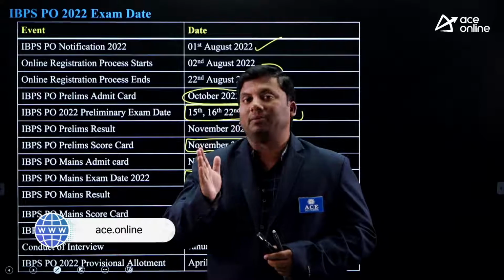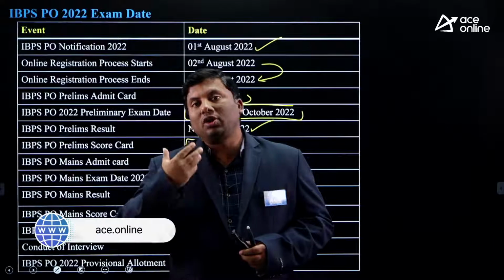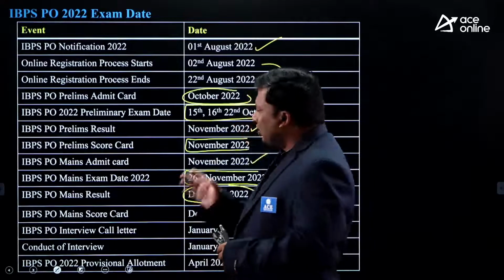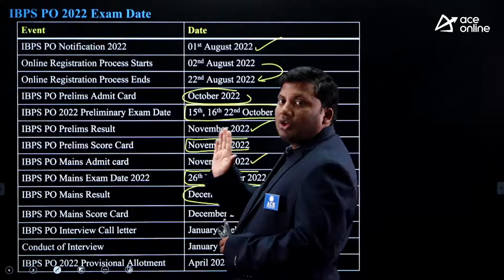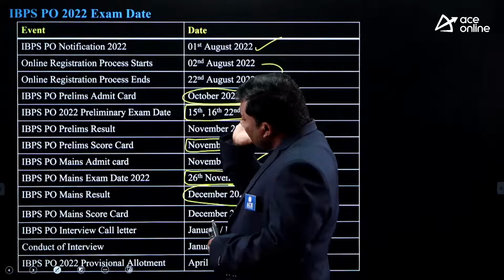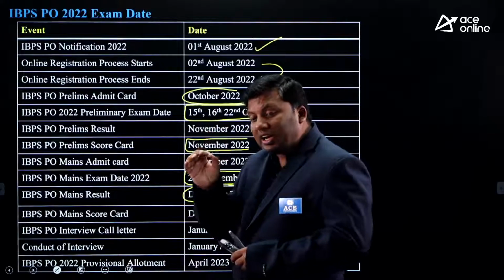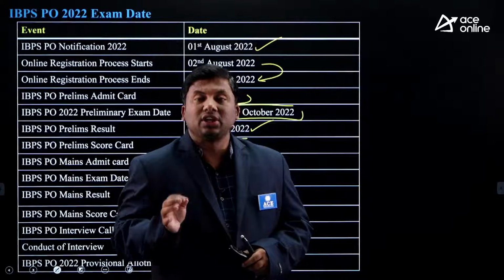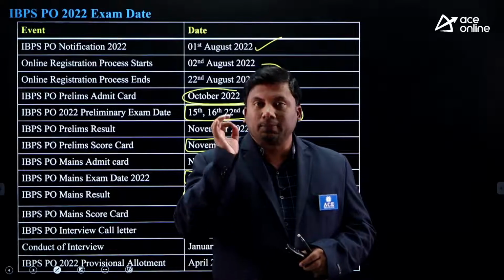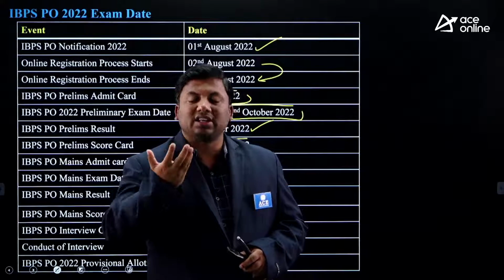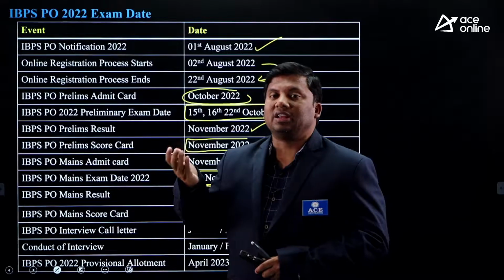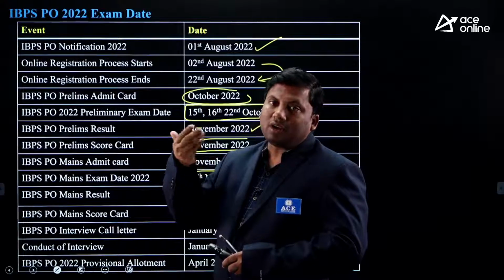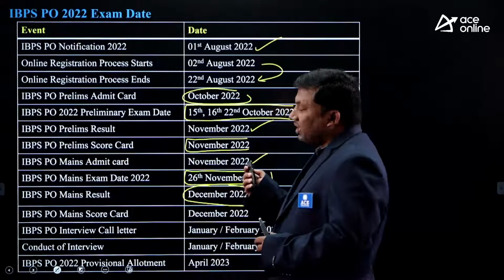For the next 2.5 months, prepare very well, not only for the IBPS PO examination; you also have the IBPS clerk notification. So it's extremely important for you to be laser focused and pay your utmost attention each and every day during your preparation time. Do remember that in the IBPS PO examination, you need to clear the sectional cutoff and the overall cutoff in the prelims examination. Only when you clear the prelims can you write the mains examination.